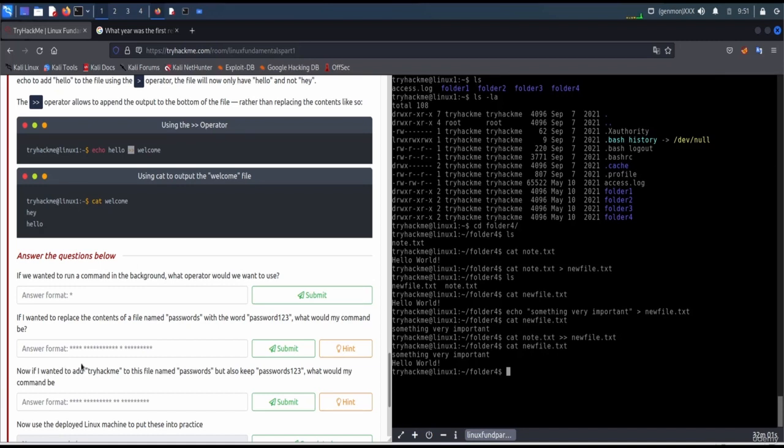Okay, so answer the question below. If you wanted to run a command in the background, which operator would you use? So it's the AND operator.